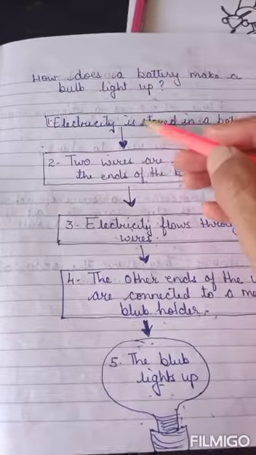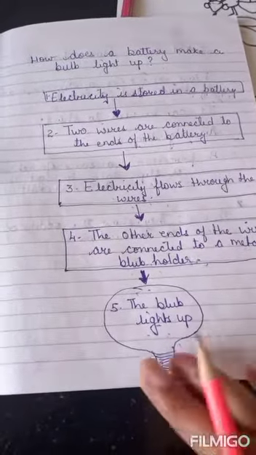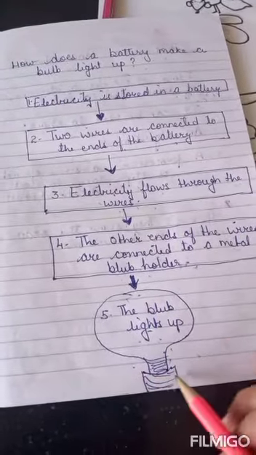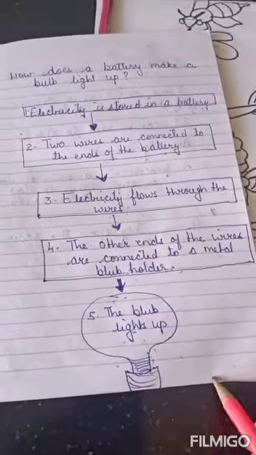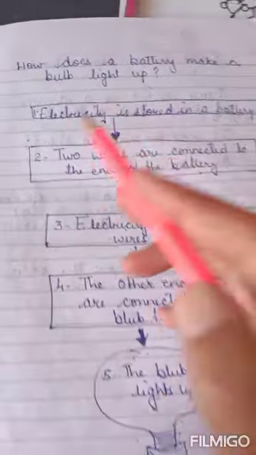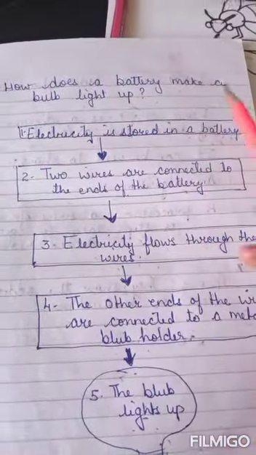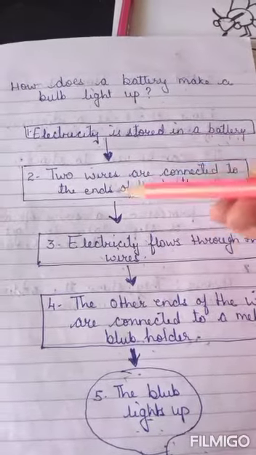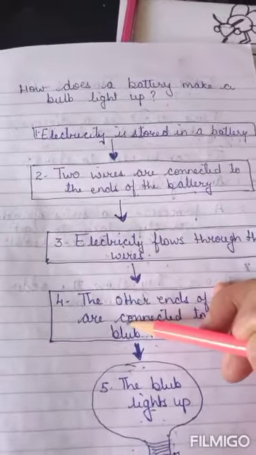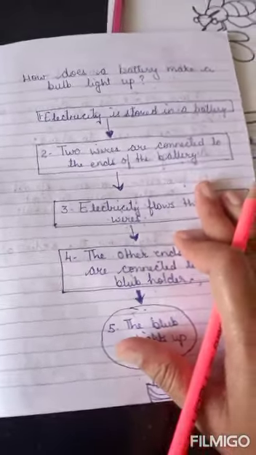Okay, this is all to-the-point information. We are not writing a conclusion here. See, we don't write a conclusion. Are we writing a conclusion in a flow chart? No, there's no conclusion. Does it say the circuit should not be broken, else the electricity will not flow and the bulb will not light? Does it say so? No. Are we writing something about electricity, like the flow along the path is called a circuit? No, we're just writing the process, and that also only the most important piece of information. Alright, so this is how a flow chart is prepared.